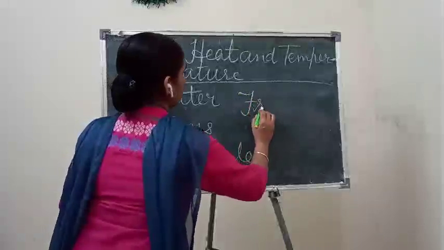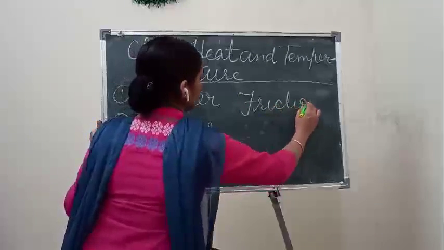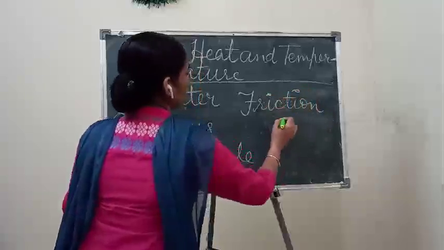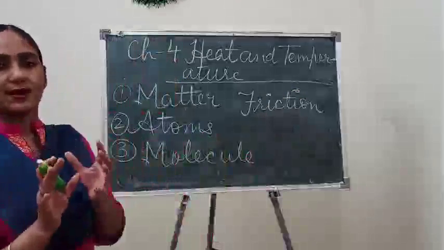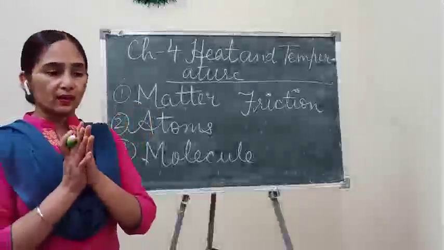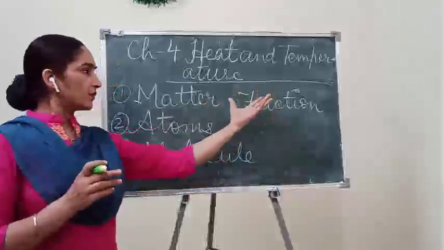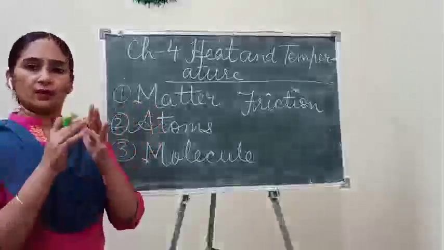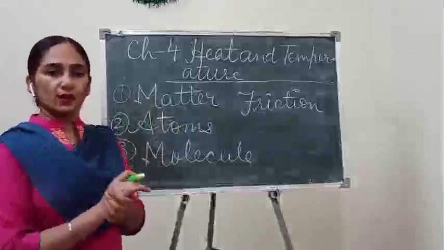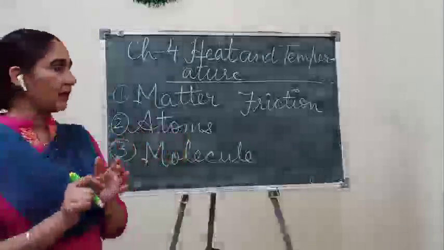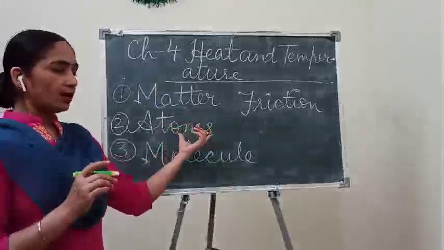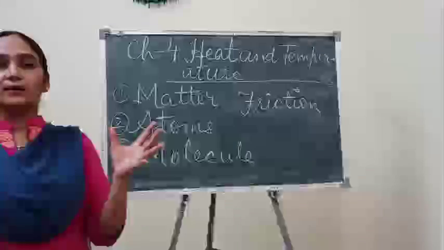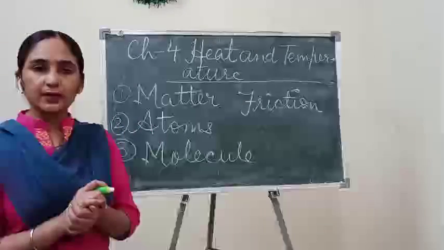It is just rubbing. So due to friction or collision, all the atoms or molecules produce heat energy.